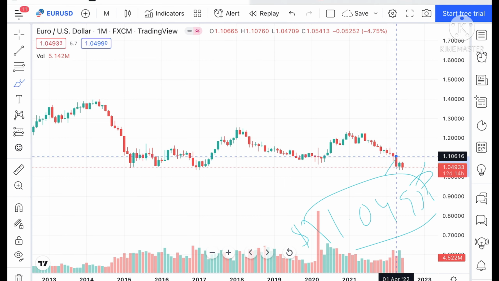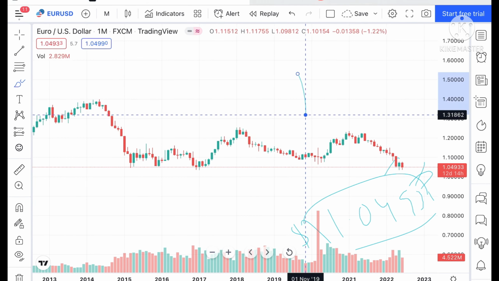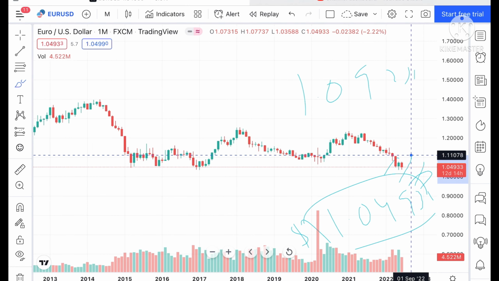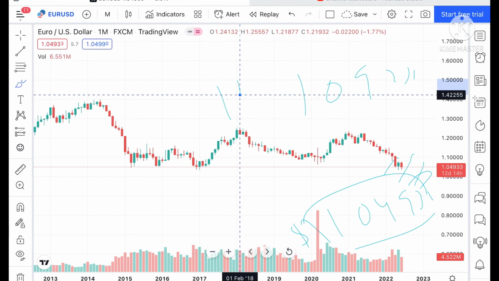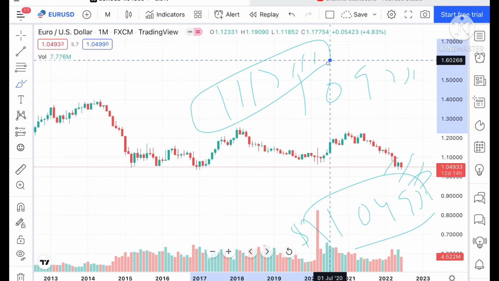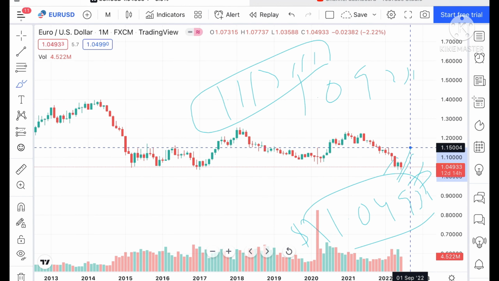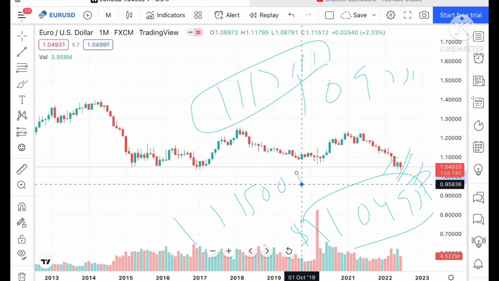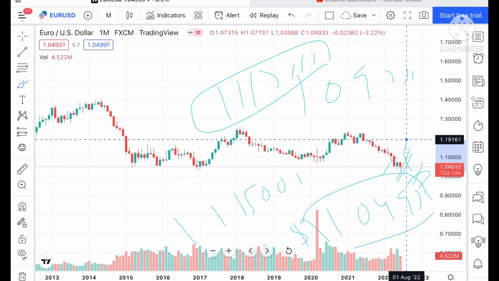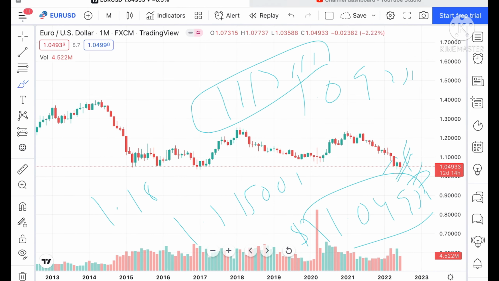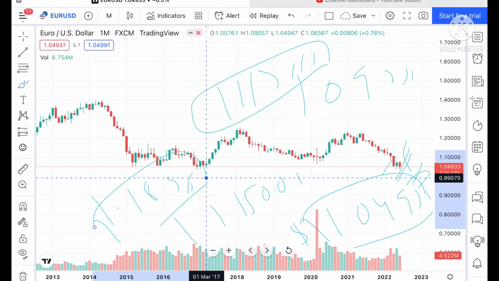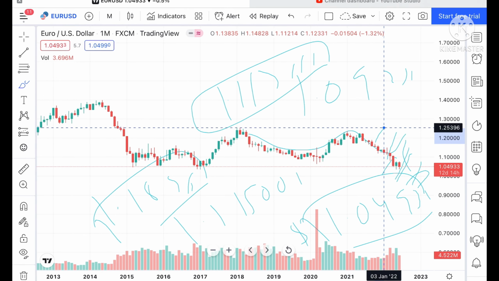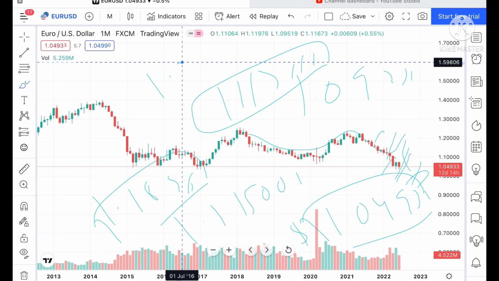And if this level also goes upside, then it can go further high towards a level of 1.09231, and from there towards a level of 1.17111. Suppose this level sustains upside, then it can go further high towards 1.15004, and from there towards 1.18966. And if the price goes above this level, then a pattern will form, and then we can see it go to a level of 1.23